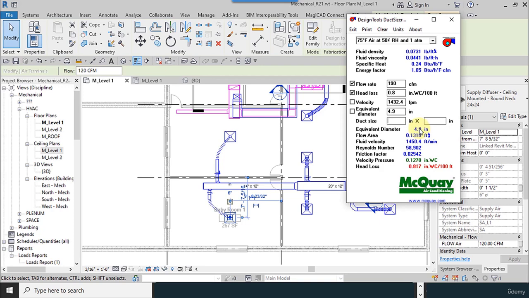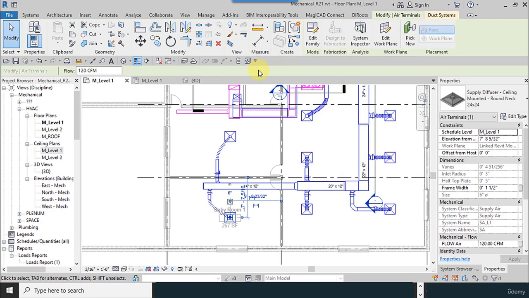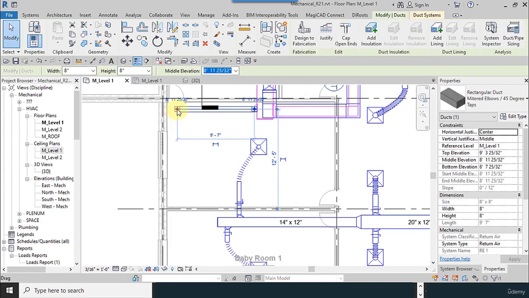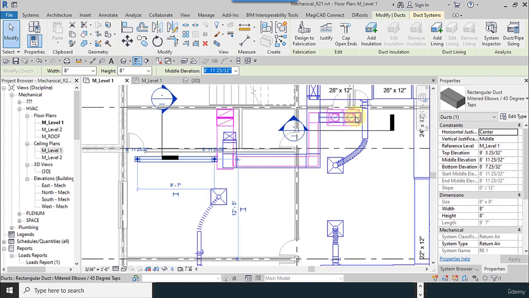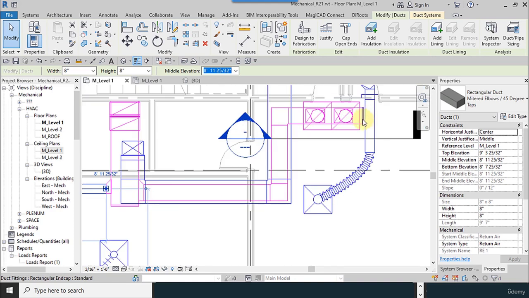Okay, 10 is, so I use 8, 6 by 6 is enough. So our job is a little hard here. So I drew a bottom of the duct.